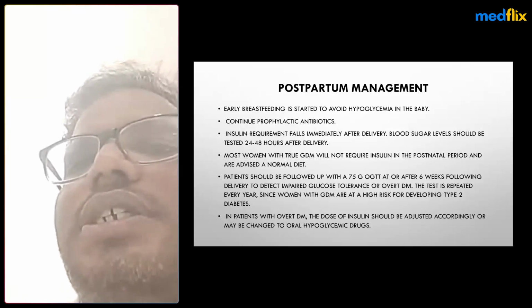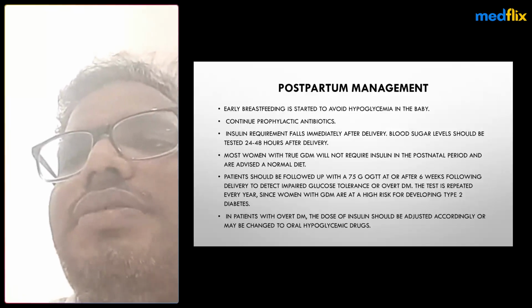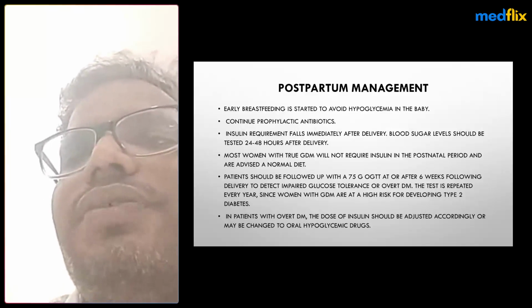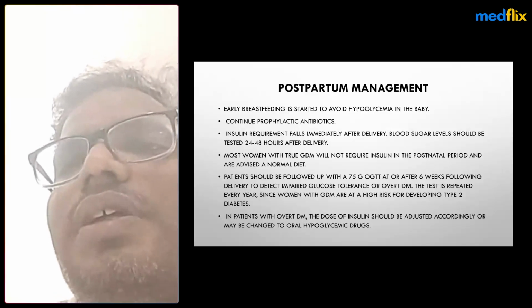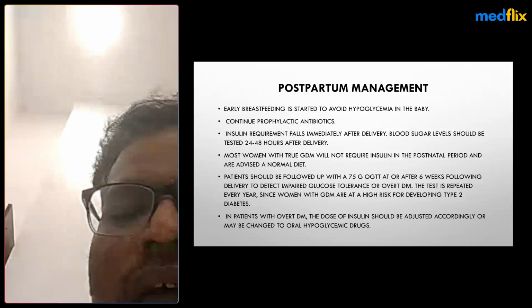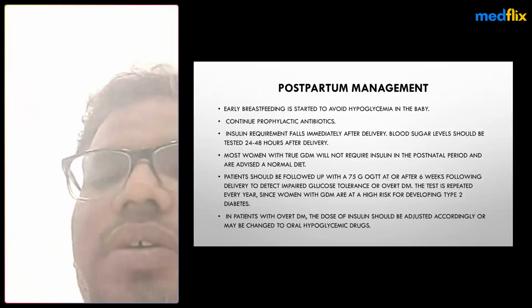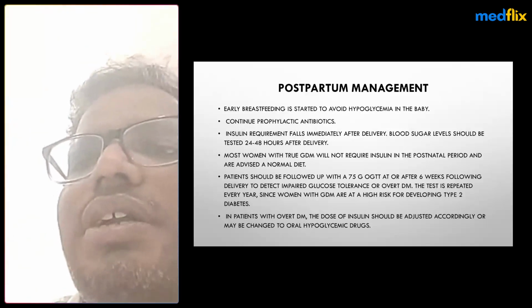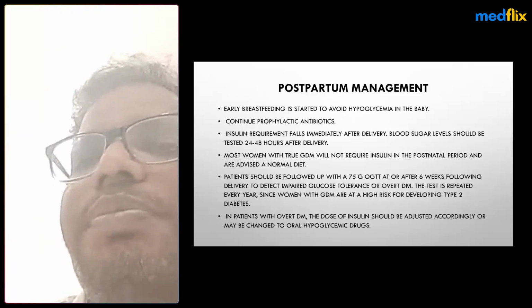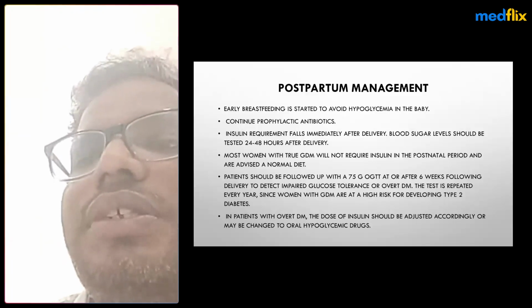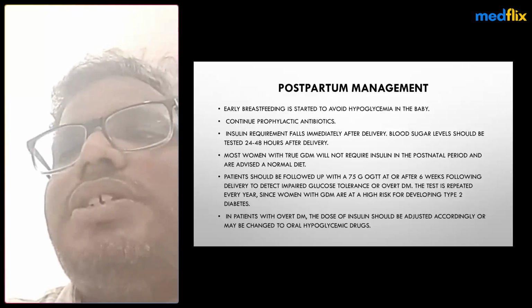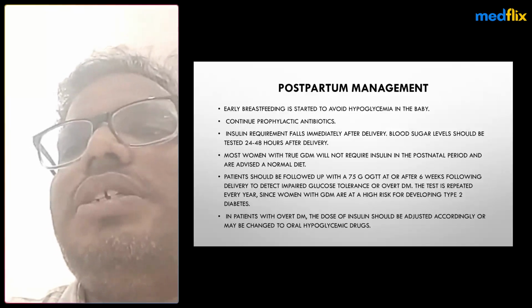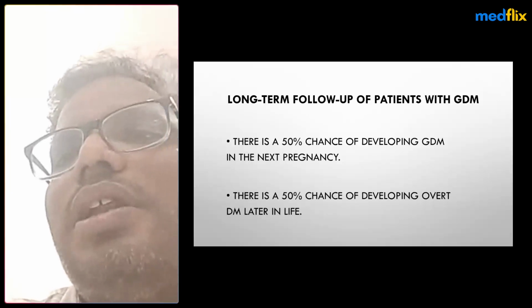Even after a gestational diabetic patient's delivery, at 6 weeks postpartum, we have to follow up with the 75 gram oral glucose tolerance test. If levels are increased, they are converted to type 2 diabetes mellitus. In patients with type 2 diabetes, the dose of insulin should be adjusted according to their insulin requirement and maybe changed to oral hypoglycemic agents during the postpartum period.